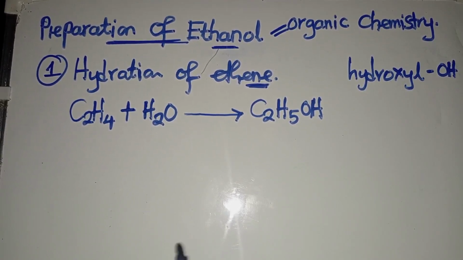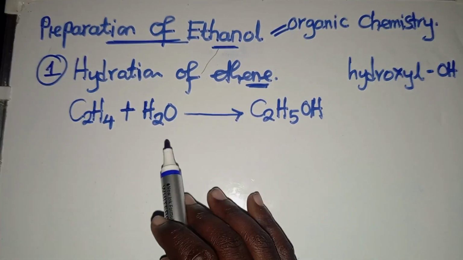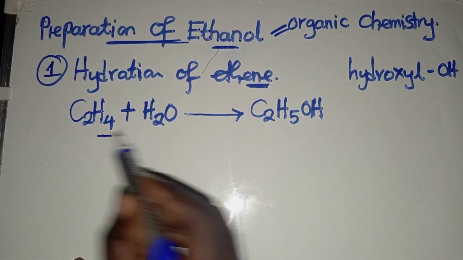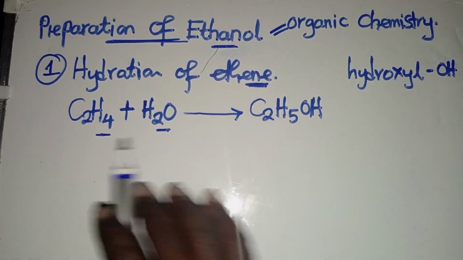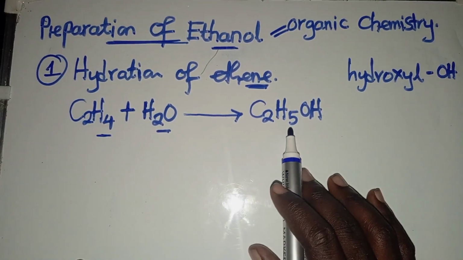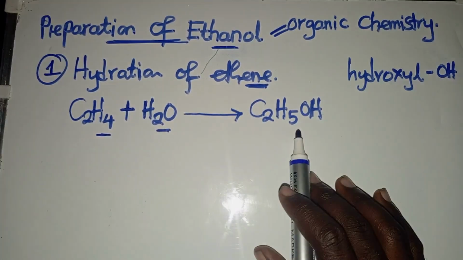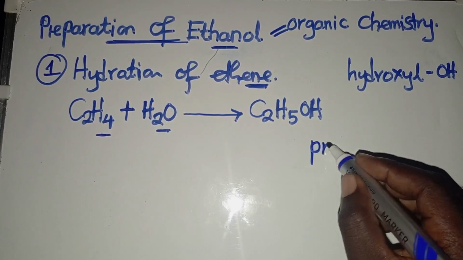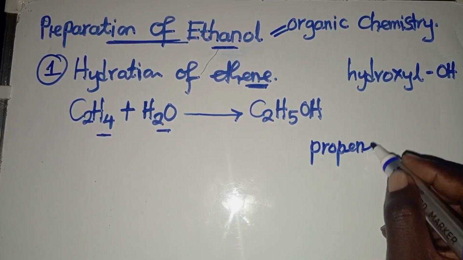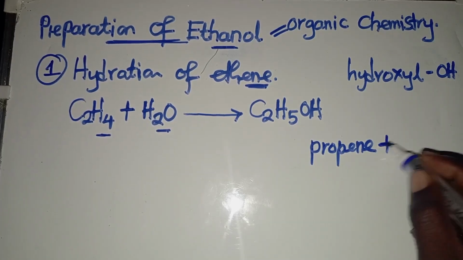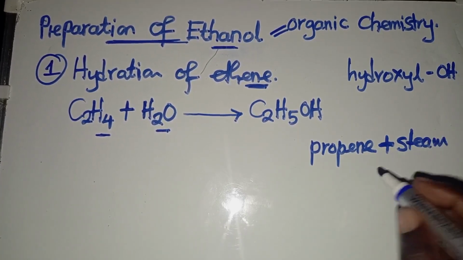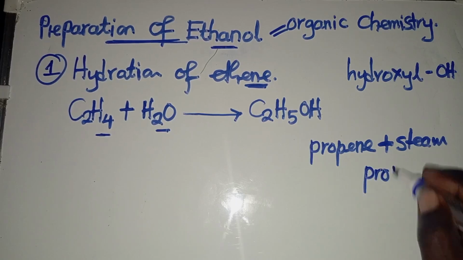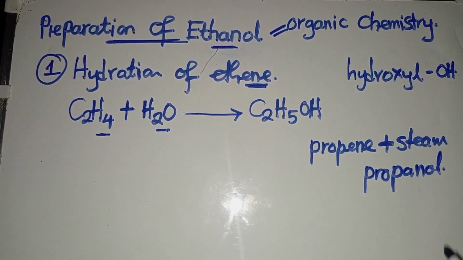Back to this particular lesson. So hydration of ethene is a process by which ethene reacts with the steam. So when ethene reacts with the steam, what we are going to form this side is an alcohol. Since it is ethene, we are going to have ethanol. If we take propene, so in a case where we have propene, when propene reacts with the steam, what we are going to form is something that will be called propanol. So we are going to form propanol.